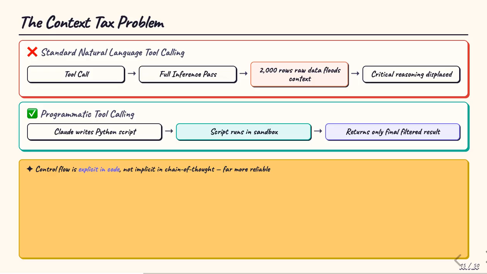Standard natural language tool calling has a serious problem: the context tax. Every tool invocation requires a full inference pass. If a tool returns 2,000 rows of expense data, that floods the context window and displaces the critical reasoning the model needs. Claude Code addresses this through programmatic tool calling. Instead of feeding raw results back to the model, Claude writes a Python script that orchestrates the tools, handles loops and conditionals, processes the data locally, and returns only the final filtered result. The context cost drops dramatically.